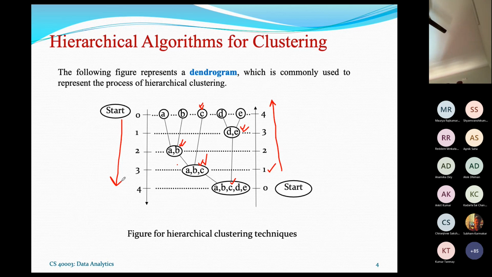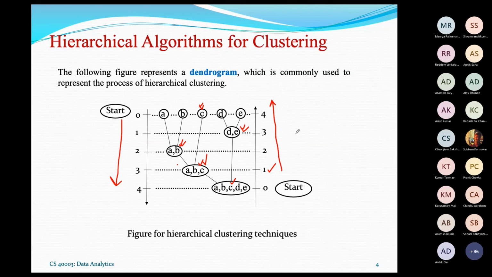Of course, there is a stopping criterion. We shall discuss what the stopping criterion is. Even in the divisive algorithm, if we don't stop, ultimately it will terminate with all clusters containing a single object each. So this is the idea.